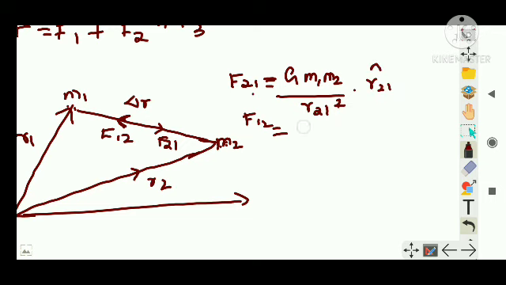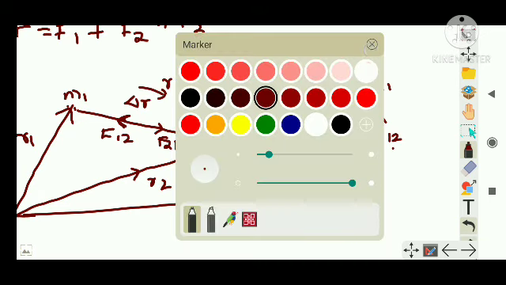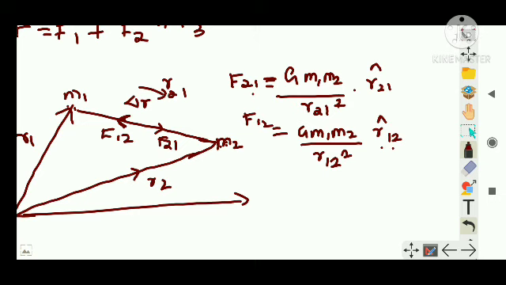Similarly, F12 is G M1 M2 divided by R12 square and the unit vector R12 cap, that gives the direction. This is the R21 vector and this is the R12 vector. This much is very easy, you have learned. This much clear?